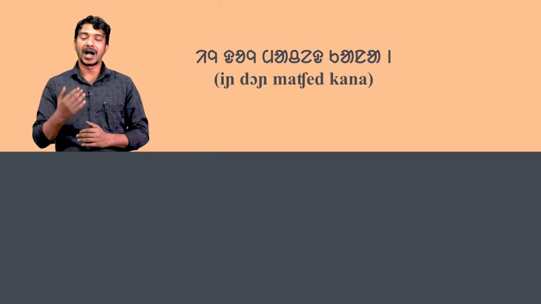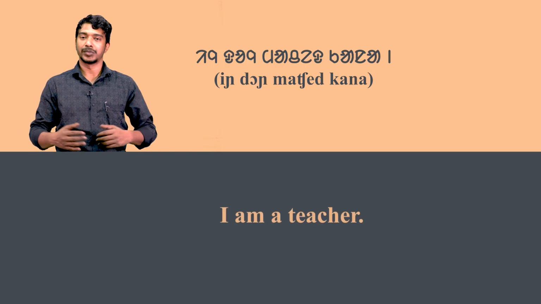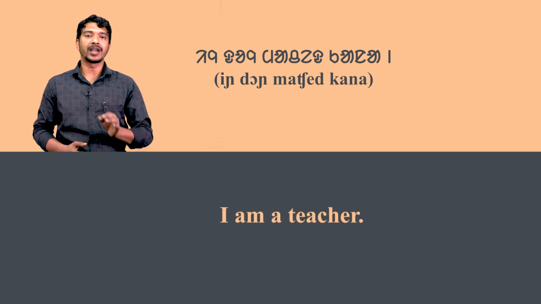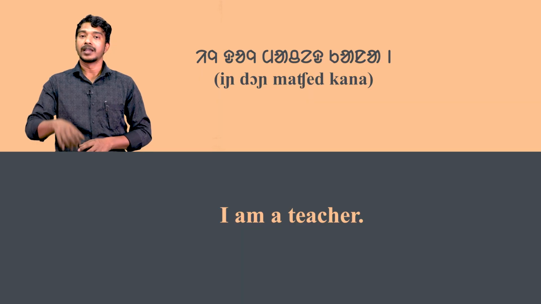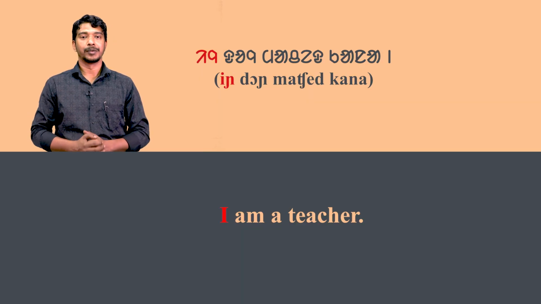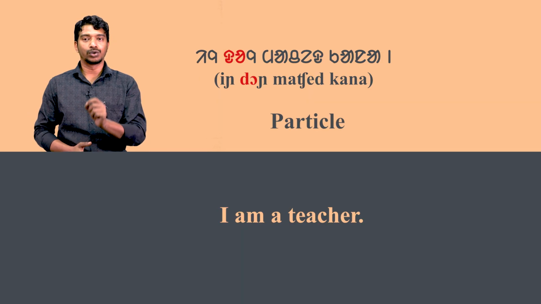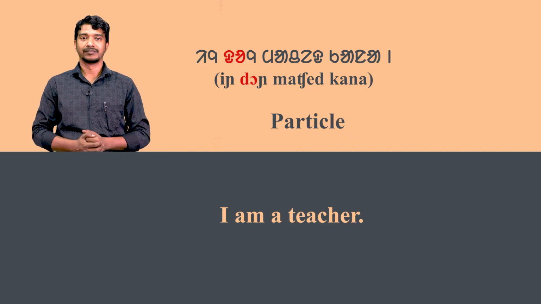Now look at these sentences and discuss them in detail. In the first sentence, in do in machet kana means I am a teacher. Here in means I. Do is a particle.